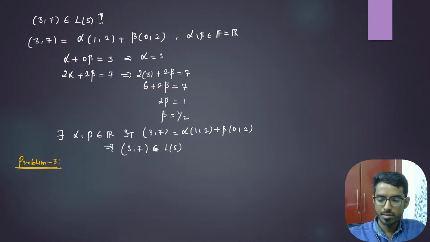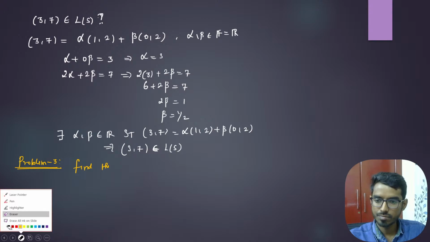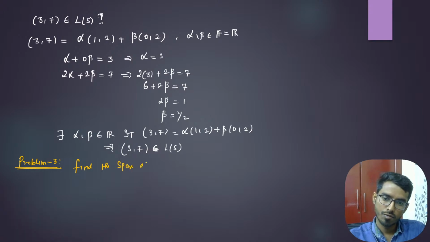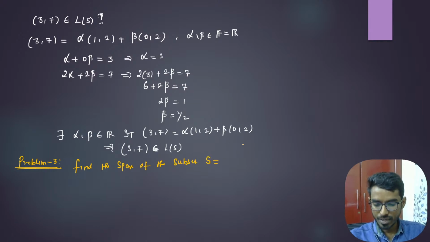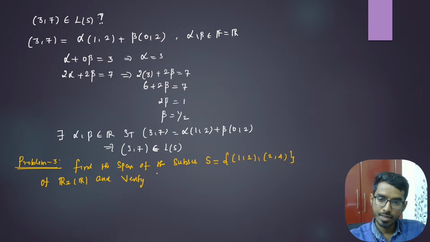Problem 3 is: find the span of the subset S, which is 1 comma 2 and 2 comma 4 of R2 over R, and verify whether 3 comma 7 is in the span or not.